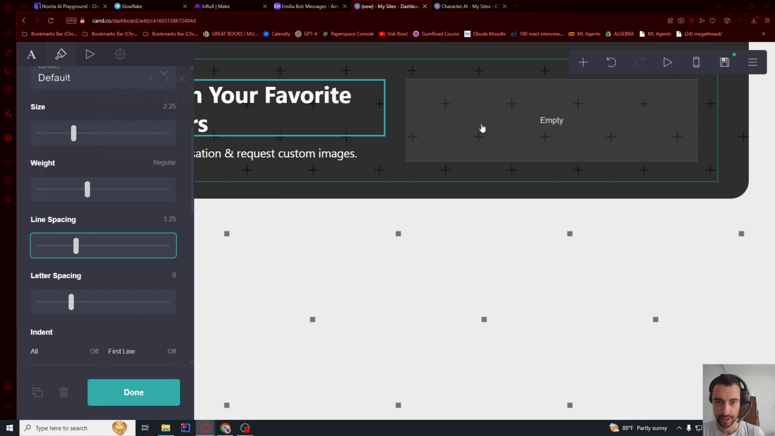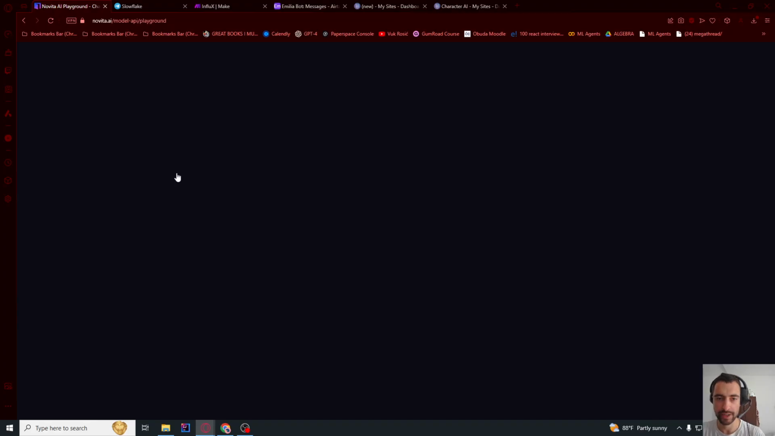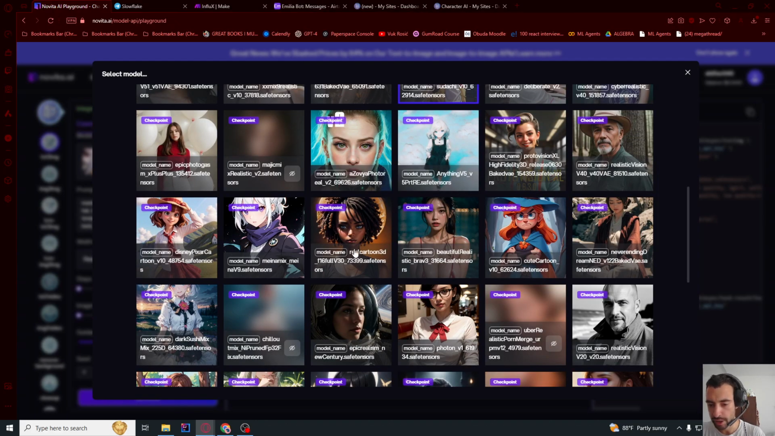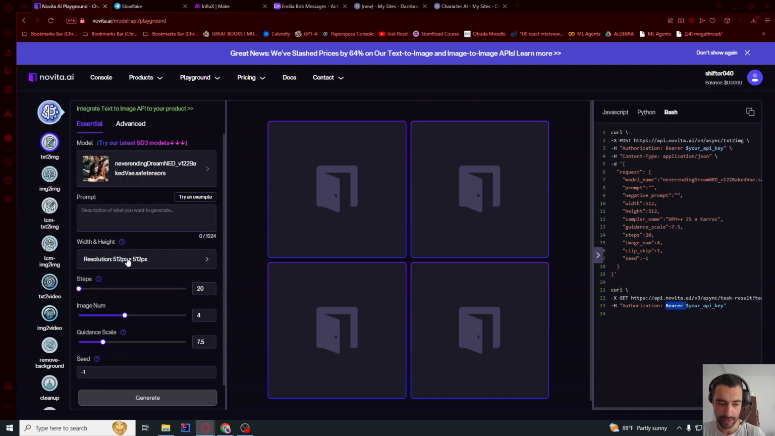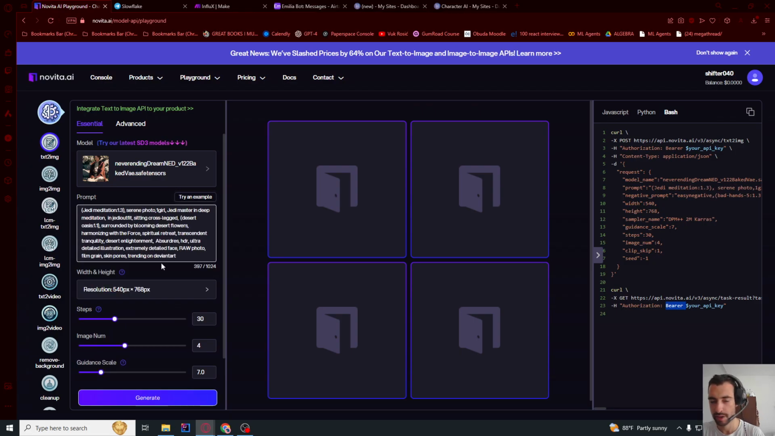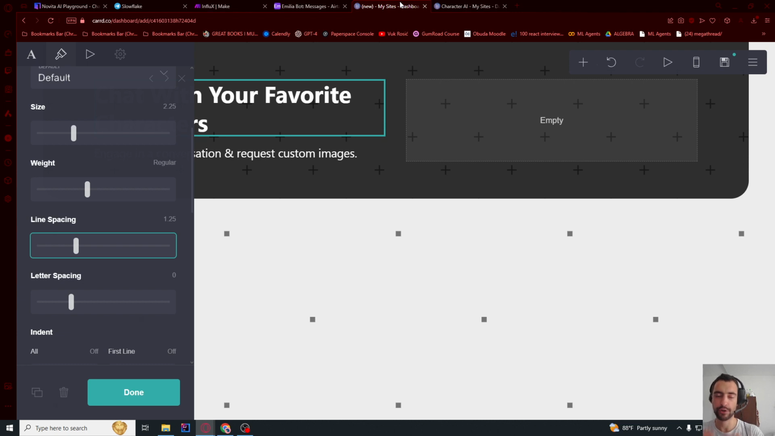lines. And now what you want to do is go to the Novita. You want to generate images for your characters. So you can choose any of these checkpoints, any of these models, and generate 1 to 4 images. You can try example prompt. You need to have these images for each of your bots. You can have 2 active bots per one free make.com account. You can make multiple accounts maybe, so you can have multiple bots.